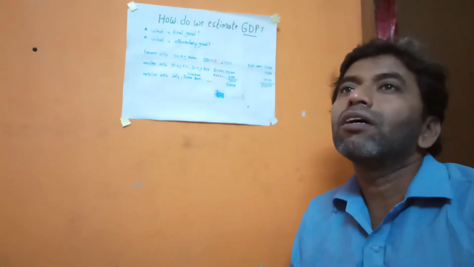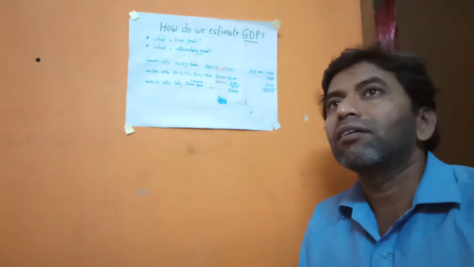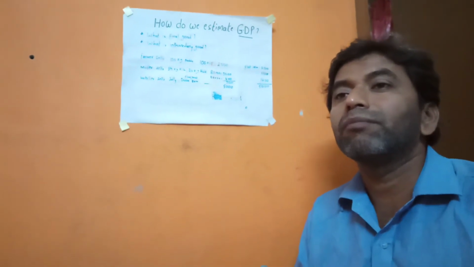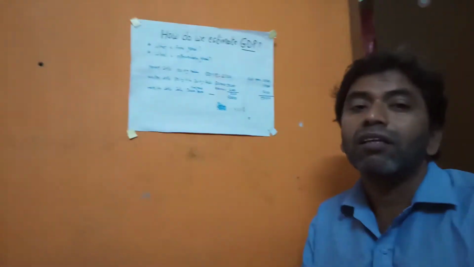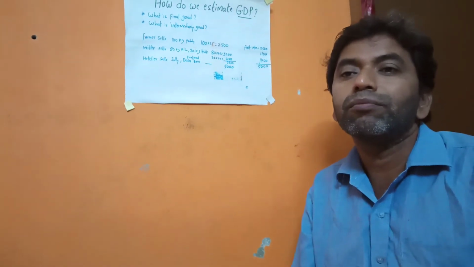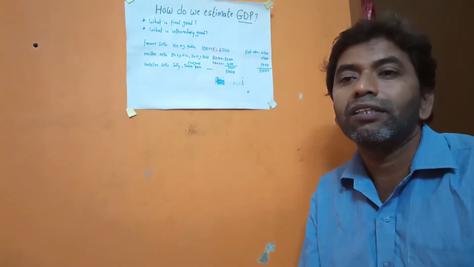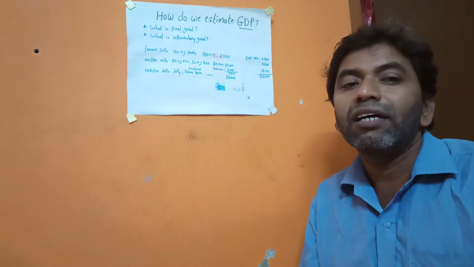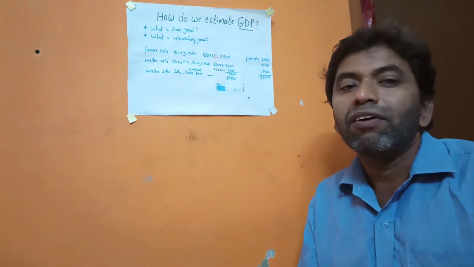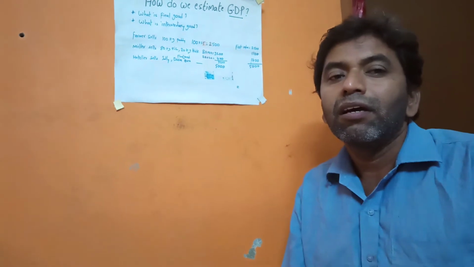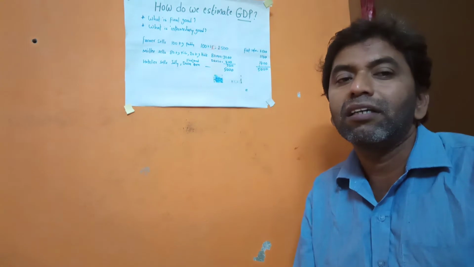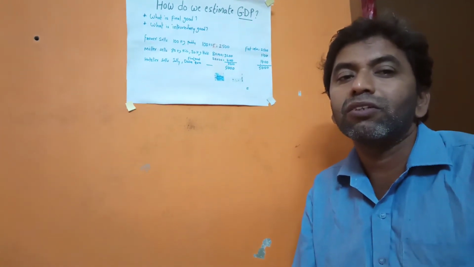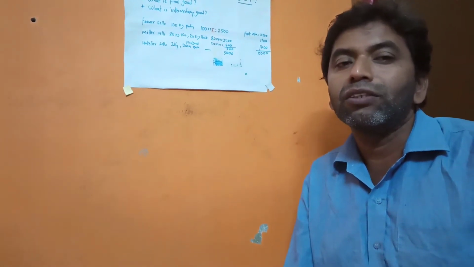Before we understand that meaning, we need to know about some keywords. What is a final good? The good which is ready to consume, which does not require any further process. For example, a car, a pen, things we use directly. They do not require any further process, so these are called final goods.